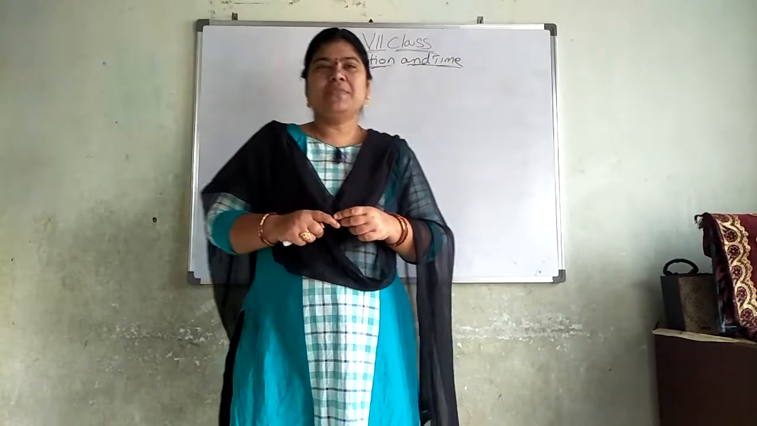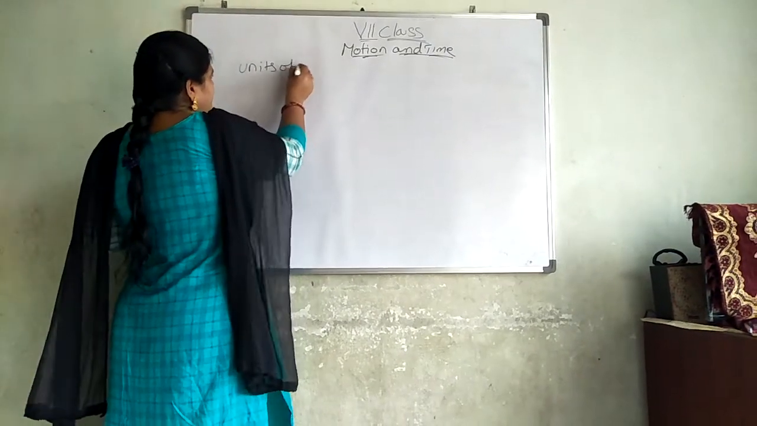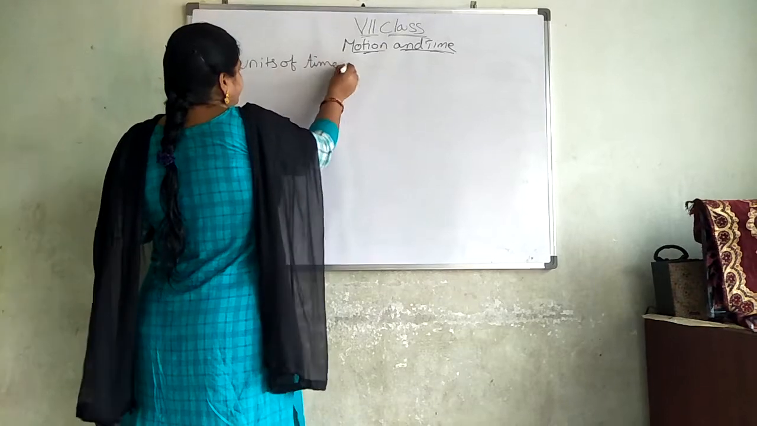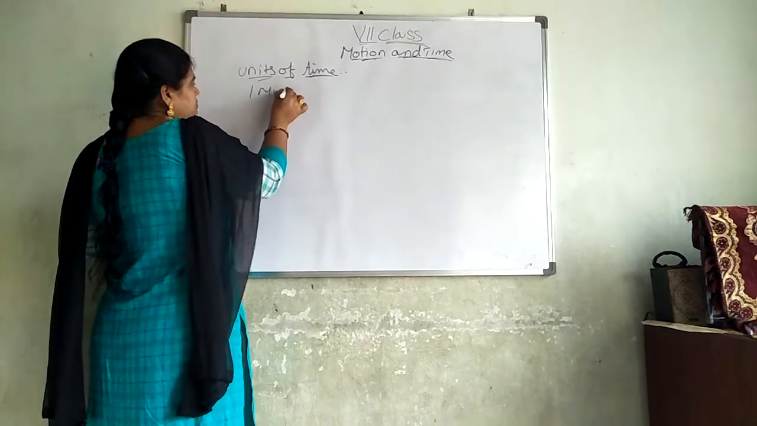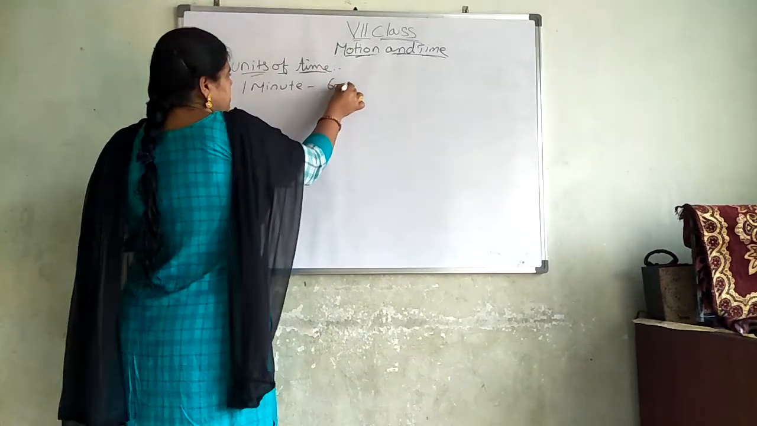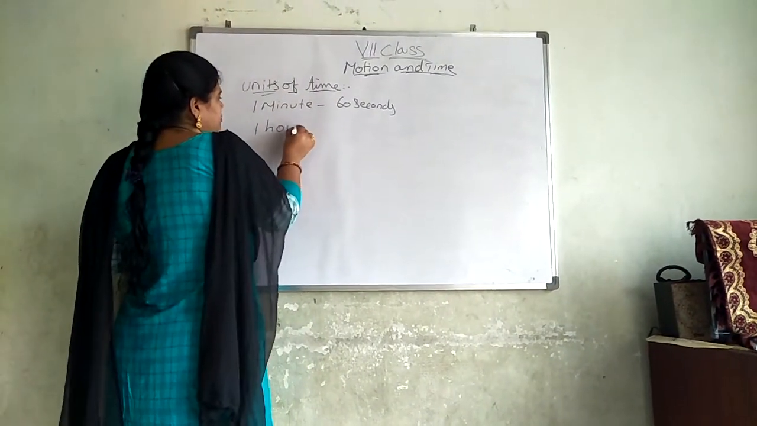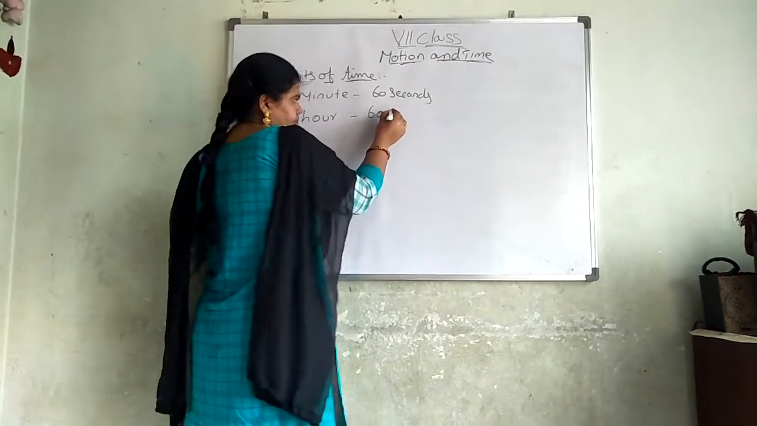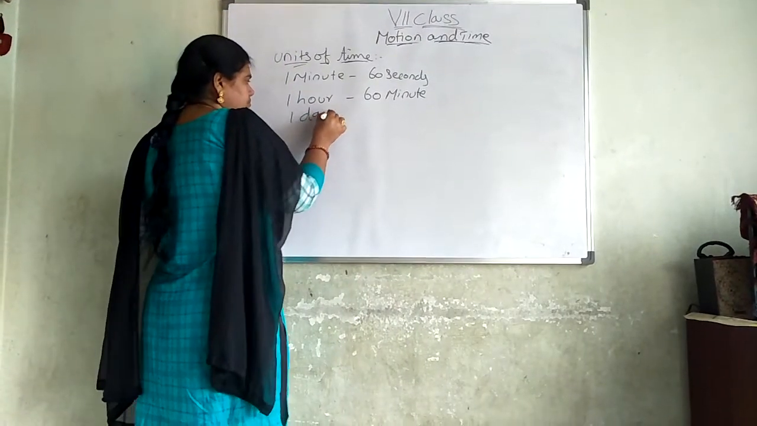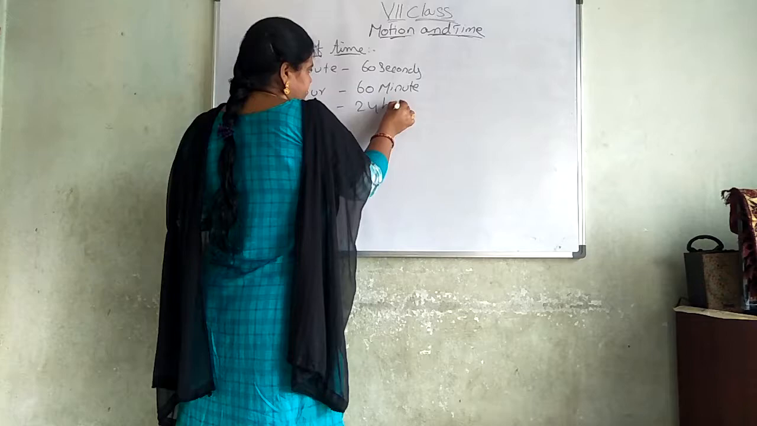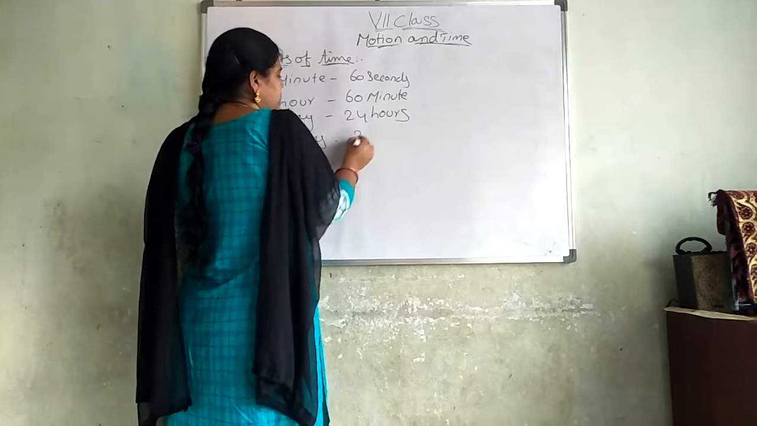Talking about time. So today our topic is units of time. What are units of time? 1 minute is equal to 60 seconds. 1 hour is equal to 60 minutes. 1 day is equal to 24 hours. 1 year is equal to 365 days.